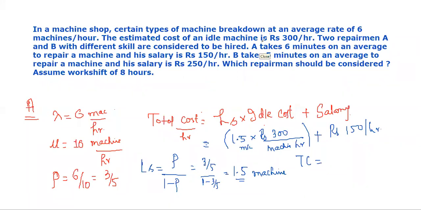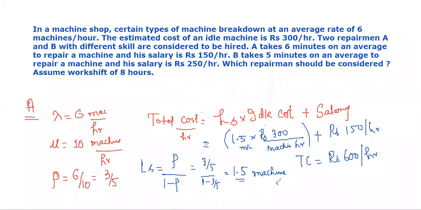I think 600 rupees, 600 per hour. This is the total cost that will be incurred if we employ this worker A. Now the work shift is of 8 hours. Therefore we can multiply it to get the total cost.